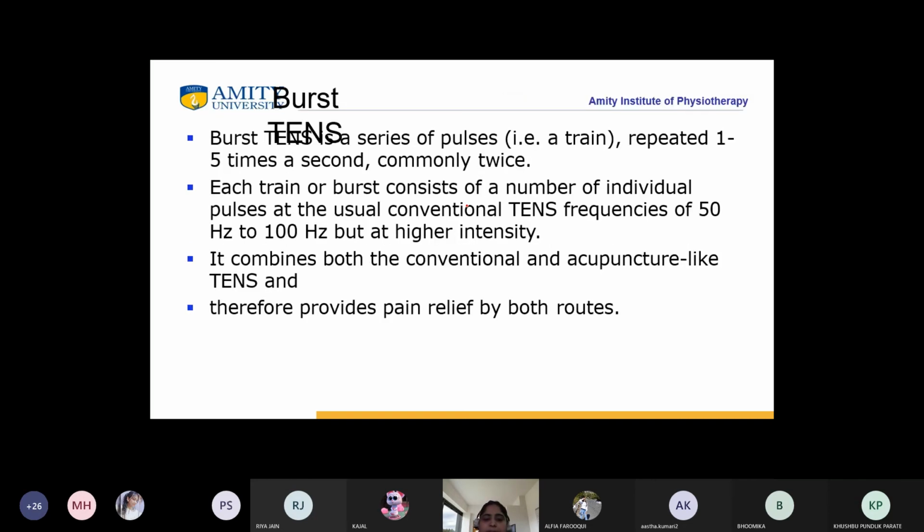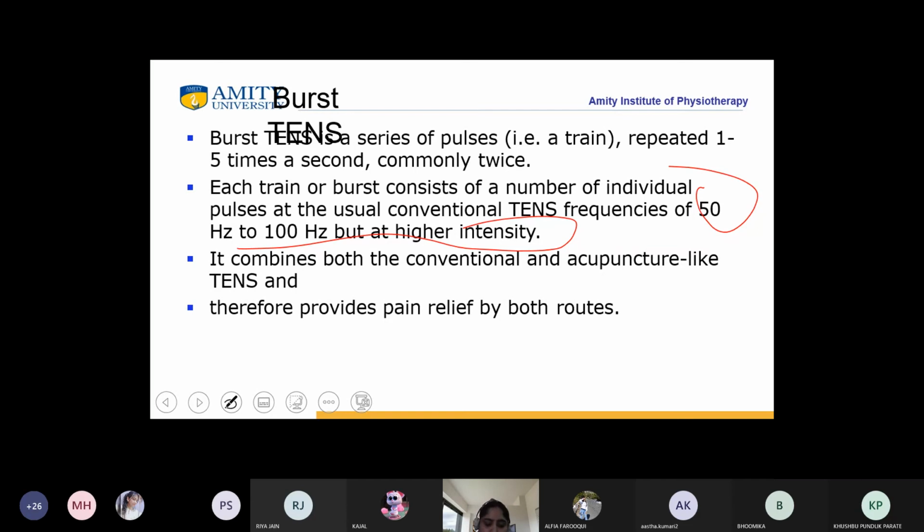Now, what is burst TENS? TENS is a series of pulses repeated 1 to 5 times a second, and commonly twice. Each train or burst consists of a number of individual pulses, with the usual conventional TENS frequency of around 50 to 100 hertz, but it is higher. This is combining both conventional and acupuncture-like TENS. So if it is combining both, then it would be working through which mechanism?